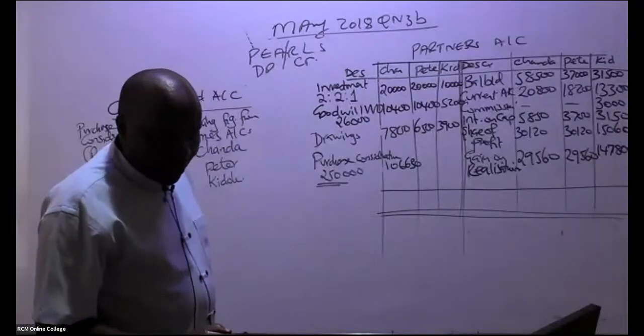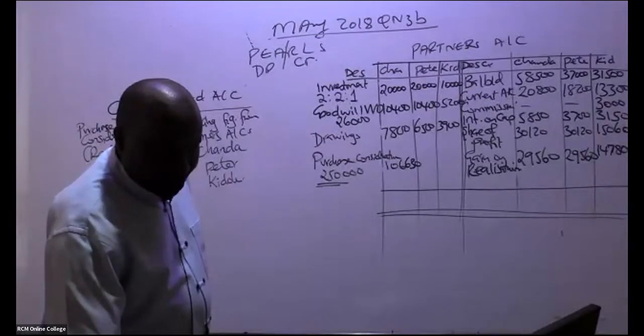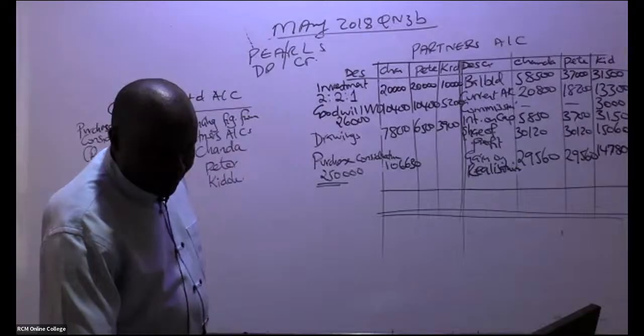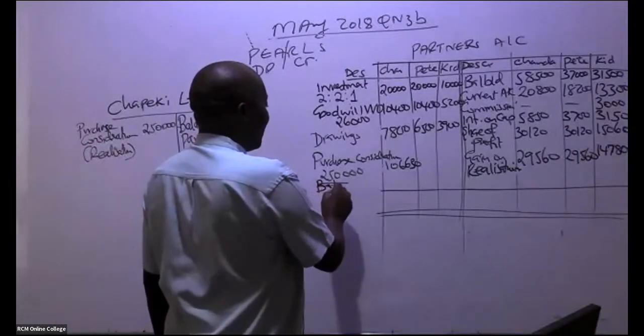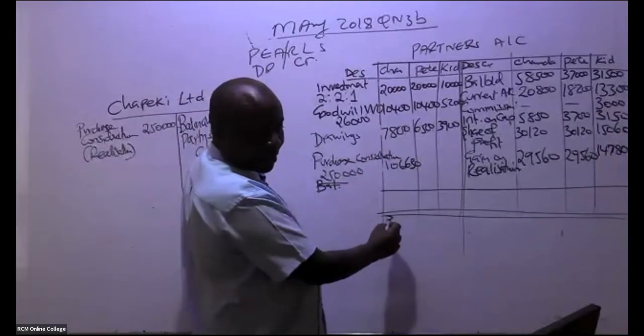And then the second one from this ninja. Remember, we're looking at the balancing figure. Somebody is giving me a figure of 38,200 here.